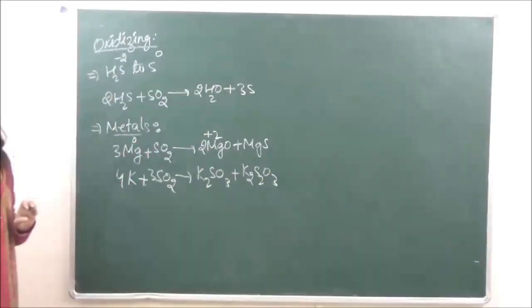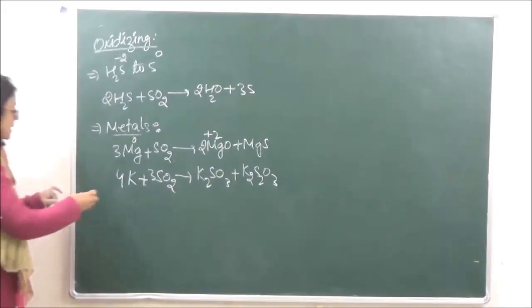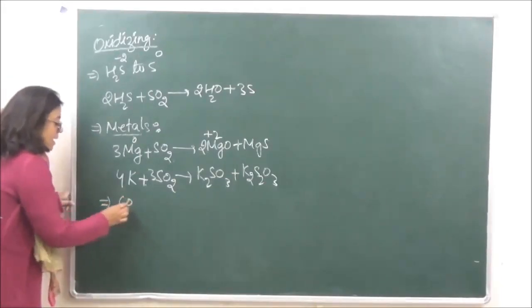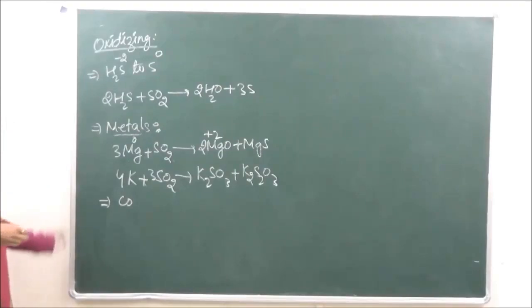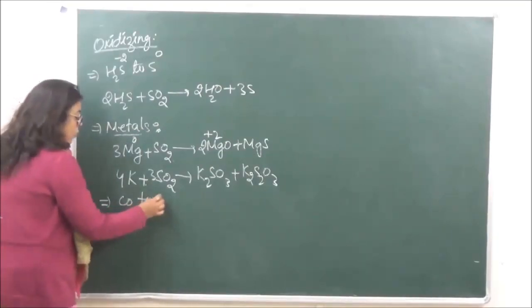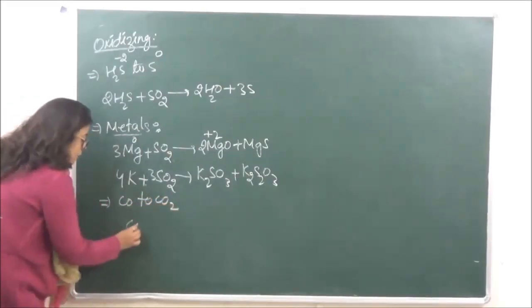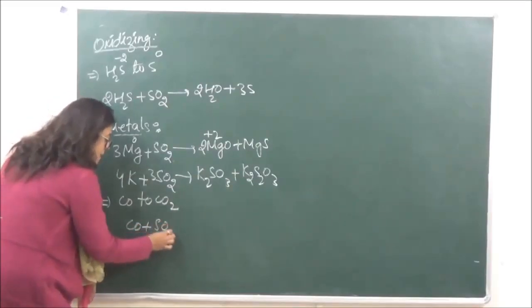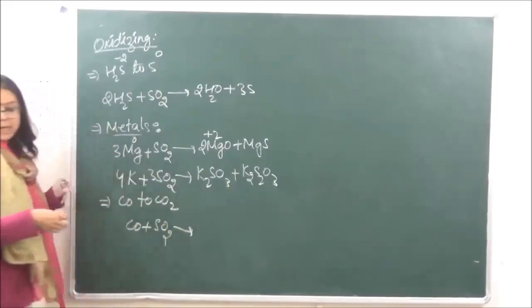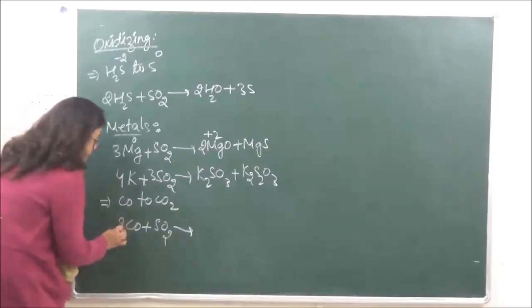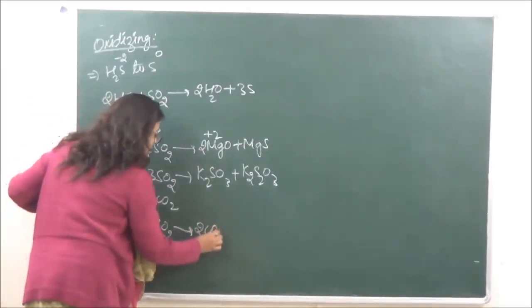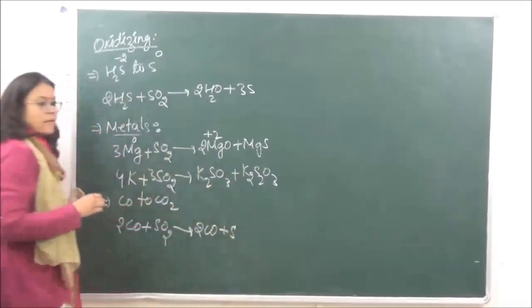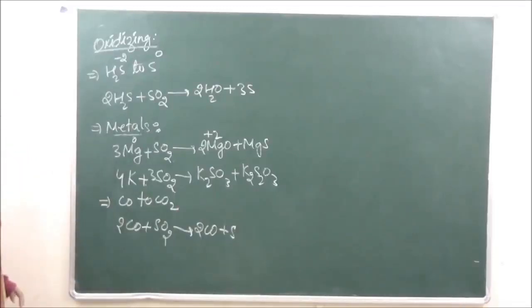So this is how metals they are going to be oxidized. In a similar manner, carbon monoxide is oxidized to carbon dioxide. So if you're looking at the reaction, carbon monoxide plus sulfur dioxide, this is going to give us carbon dioxide plus sulfur. ठीक है?